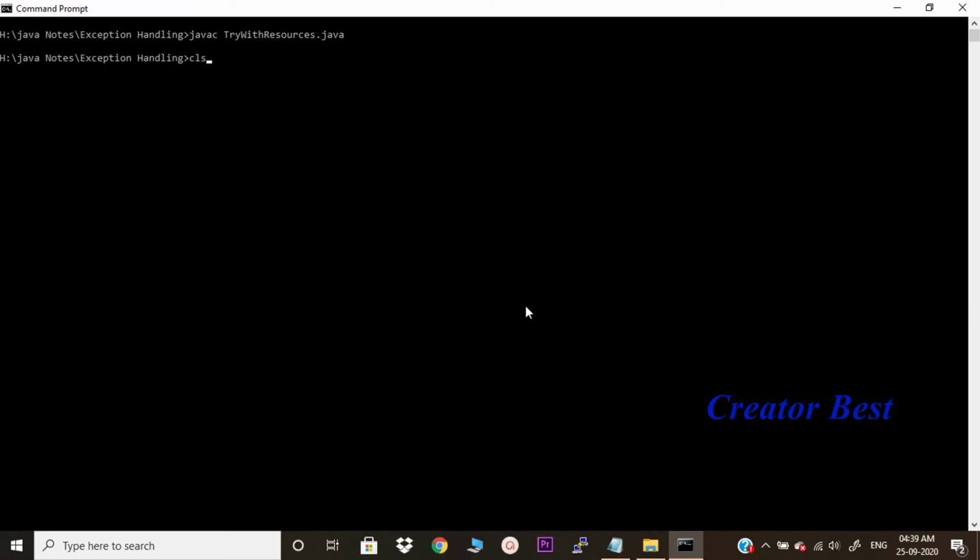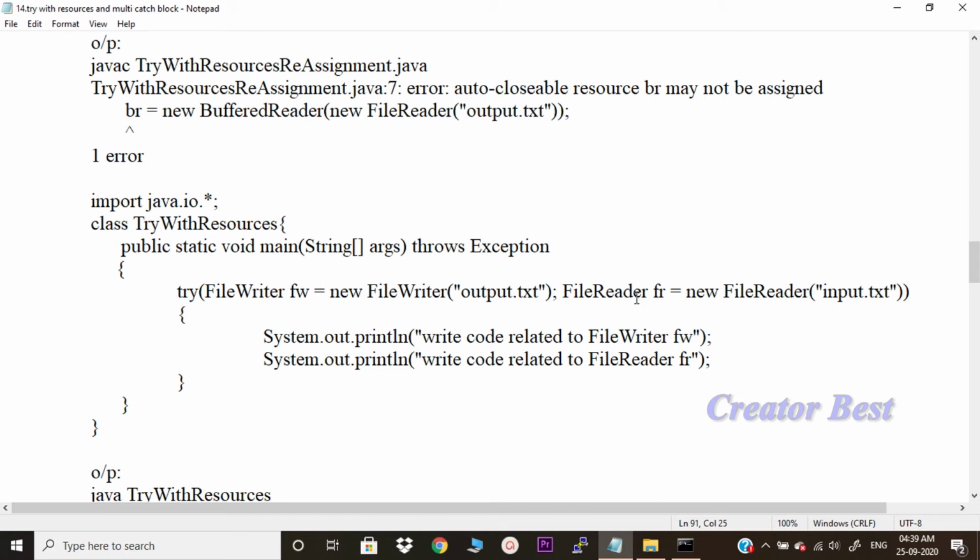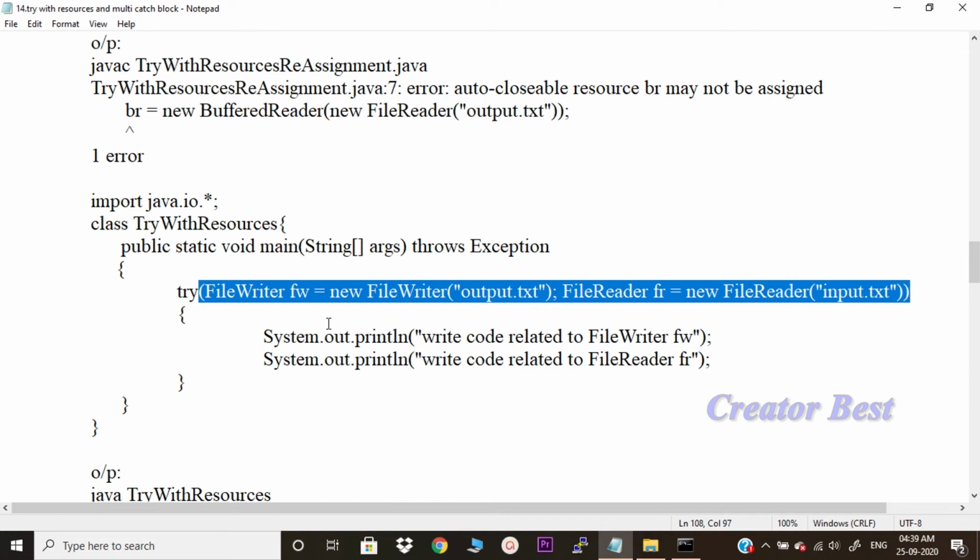Compiled fine. Let us run it. See, it got executed. This is the way of writing resources, okay. From 1.7 version we can use the resources like this, and we didn't use even the catch, and we didn't even use finally. This is the benefit from 1.7 version. We can use the resources like this, and this is the syntax, and there is no headache of writing finally block to close the resources,